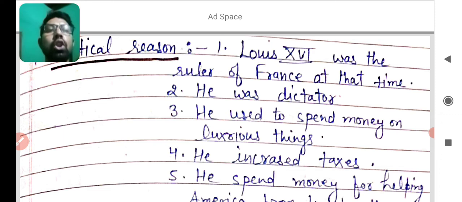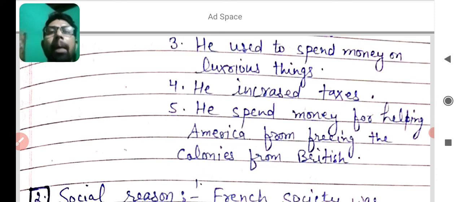He also spent money helping America free its colonies from Britain, because Britain controlled 13 colonies in America. To free them France helped America, and that's why Louis XVI spent a lot of money for this purpose. I think you learned the political reason easily.